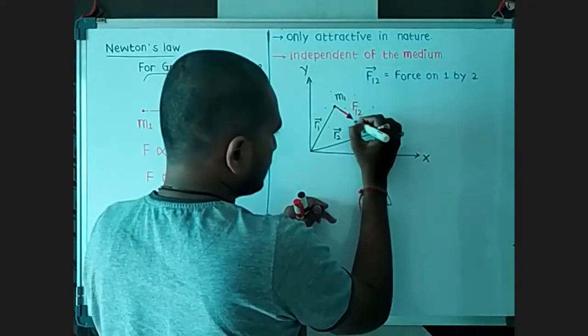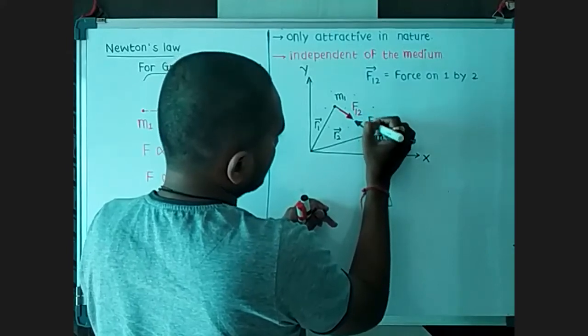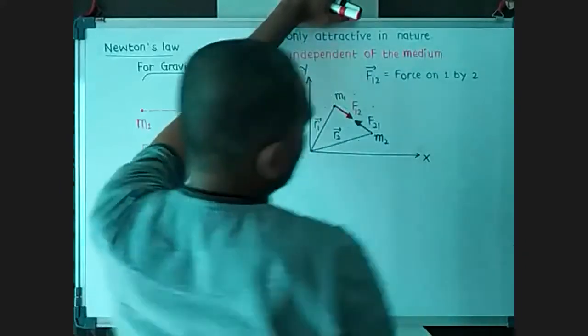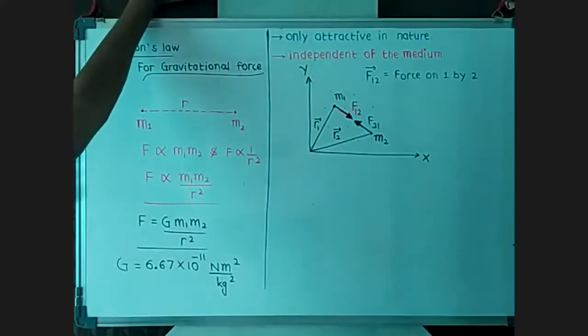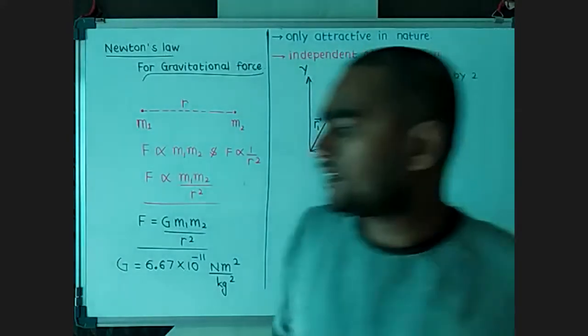Same amount, both forces working for the same time: F21. Both have the same magnitude but opposite direction. That is called mutual interactive forces, and the gravitational force works like that.